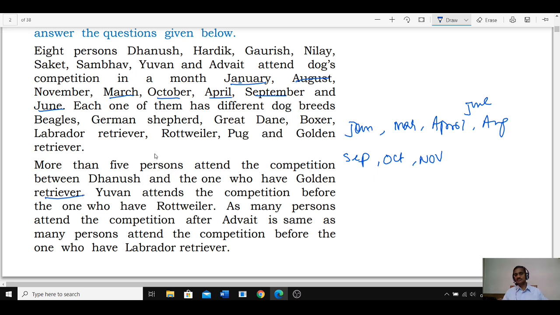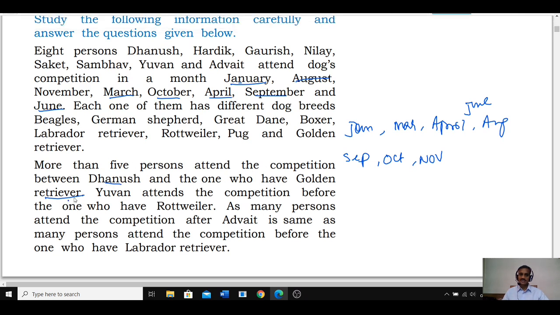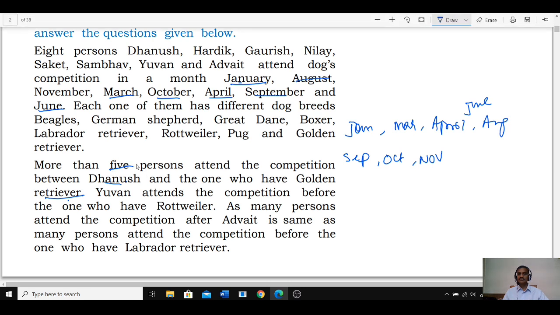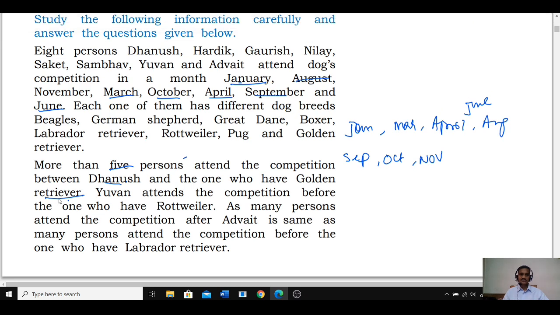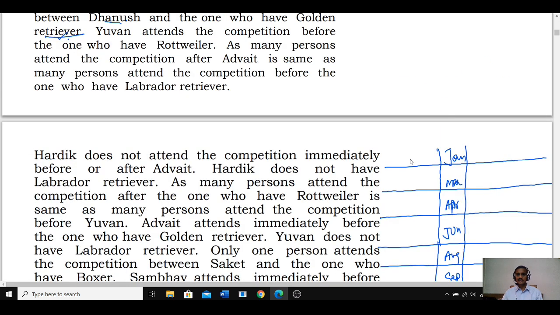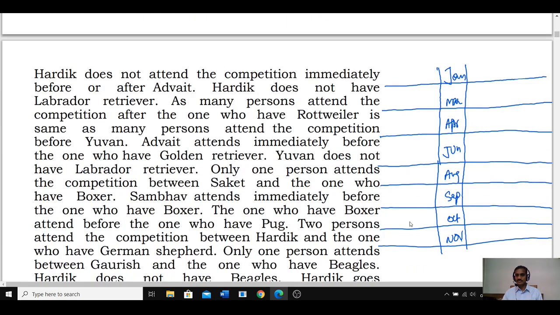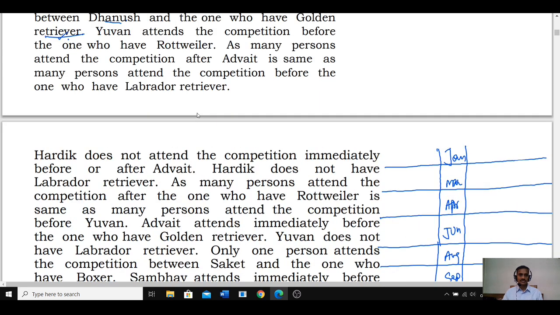More than 5 means how many should come? Tell me. So there should be 6, 7, 8 in between. 7 and 8 is not possible, only 6, because Dhanush is one person, golden retriever is the other, and between these 2 persons more than 5, that is 6. So one person must be in the month of Jan and another person must be in the month of November, isn't it? Now here, if Dhanush comes, here golden retriever, and if golden retriever comes here, then Dhanush here. Hence one more information we have, there is a person before this golden retriever, so see that information.